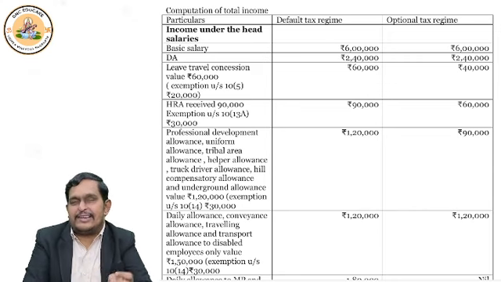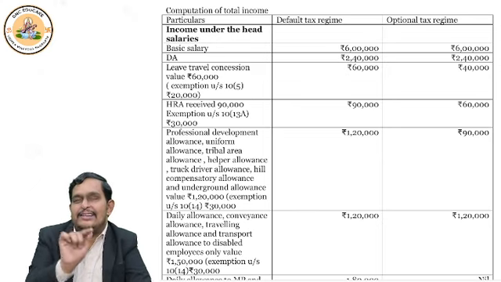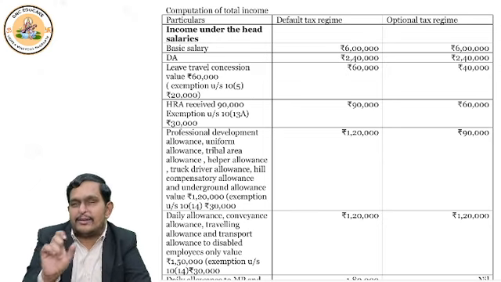So if we deduct this, we got 30,000 rupees. Now, in default tax regime, there is no benefit of exemption under 10 13A. So entire 90,000 is fully taxable in default tax regime.